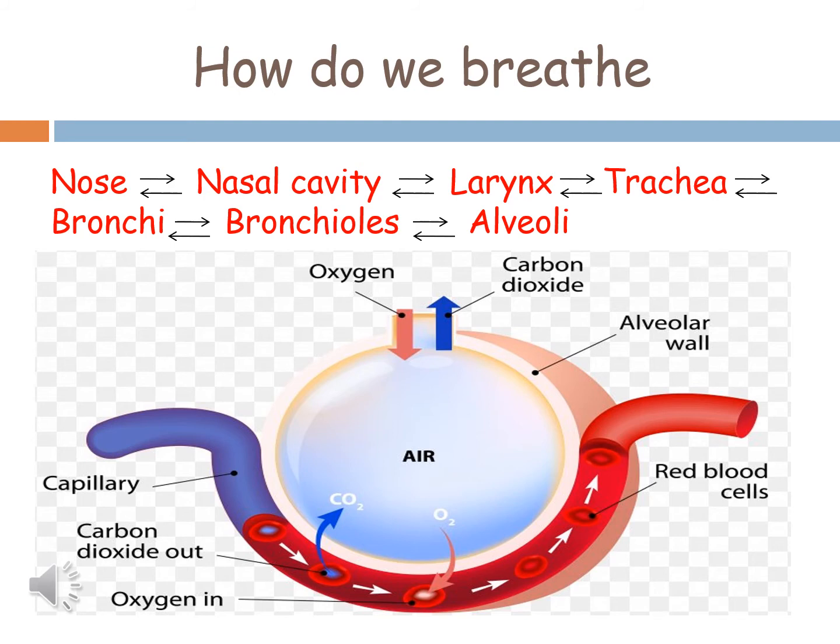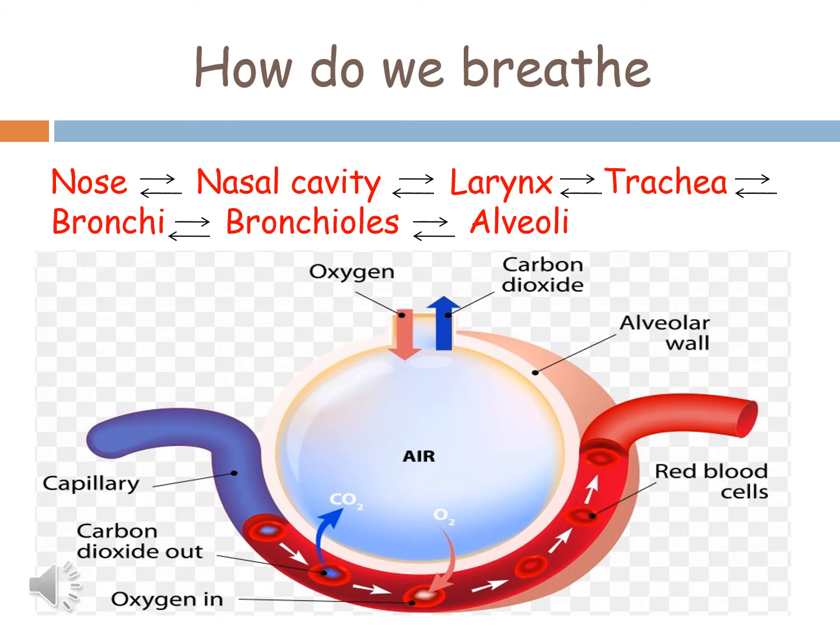So this is the structure of alveolus. You can see how oxygen and carbon dioxide are exchanged through alveolus and with the help of blood vessels. We can also understand this with the help of this flow chart. When we breathe air, it goes to the nose, and then from the nose it enters the nasal cavity. From the nasal cavity, oxygen goes to larynx, then trachea, then to bronchi, then to bronchioles, and then to alveoli.